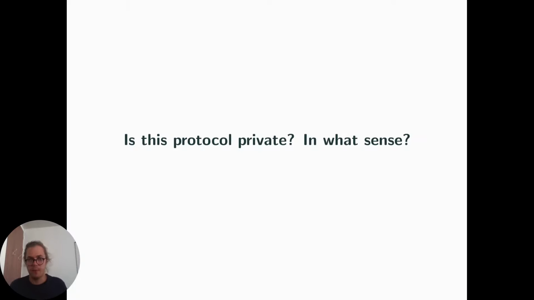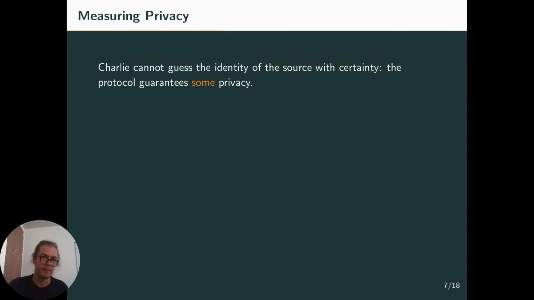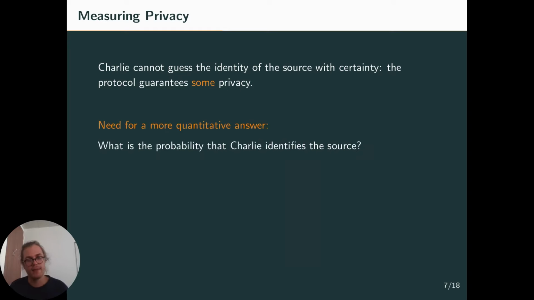And so the main question we ask in this setting is: is this protocol private, and in what sense? So we know that Charlie cannot guess the identity of the source with certainty. So the protocol guarantees some privacy. It has natural guarantees because the answer is never sure. But we would like to have a more quantitative answer. So, for example, what is the probability that Charlie identifies the source? That would be a more quantitative question.